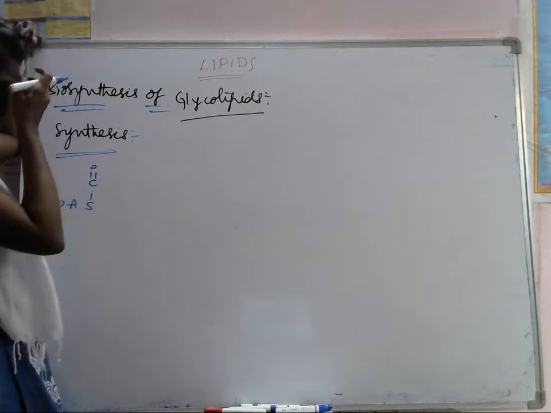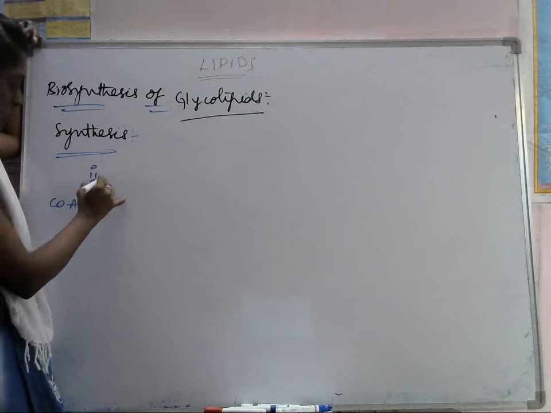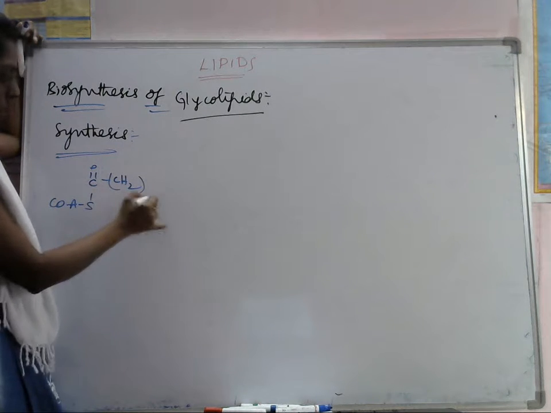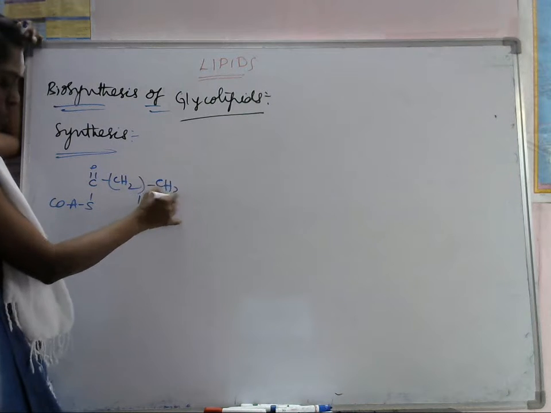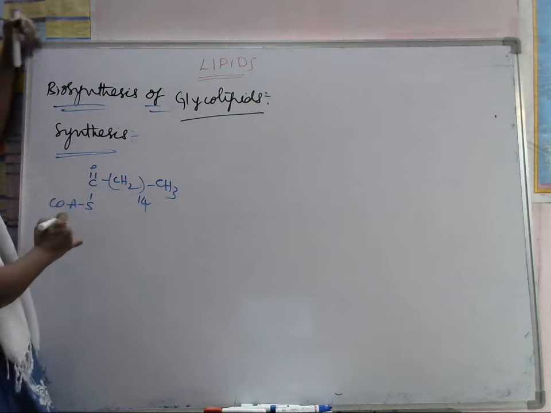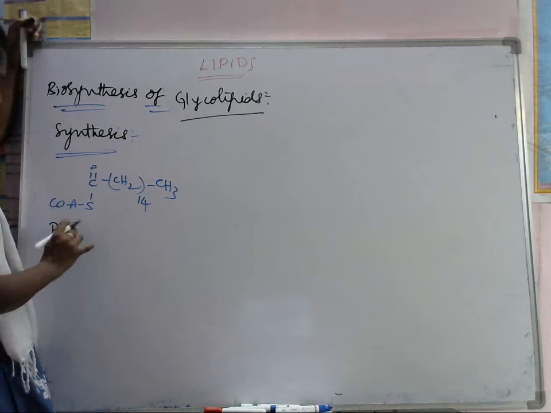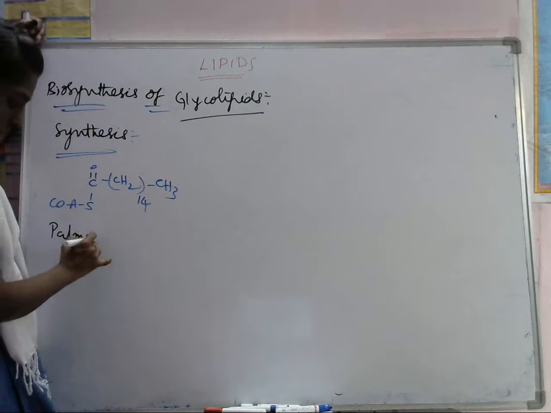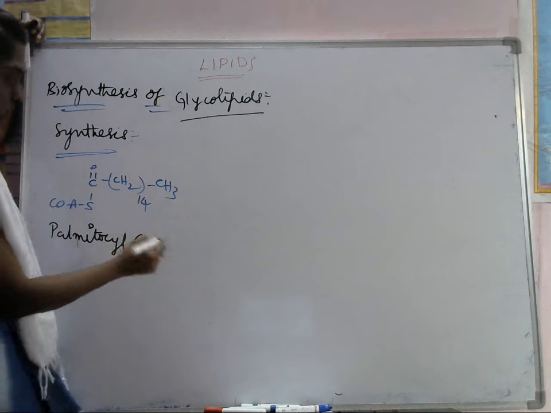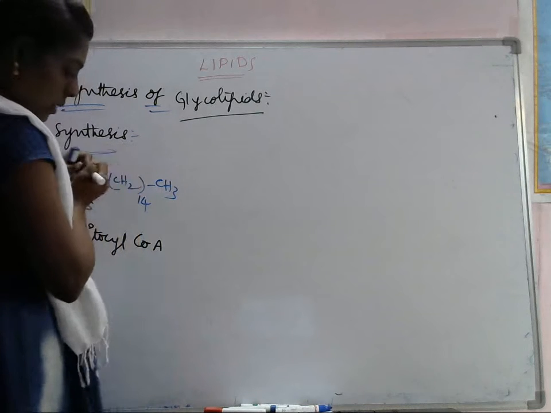Palmityl CoA. This is the palmitate group, so we have 14 CH2 groups. So this is called palmitoyl CoA. In the presence of serine,